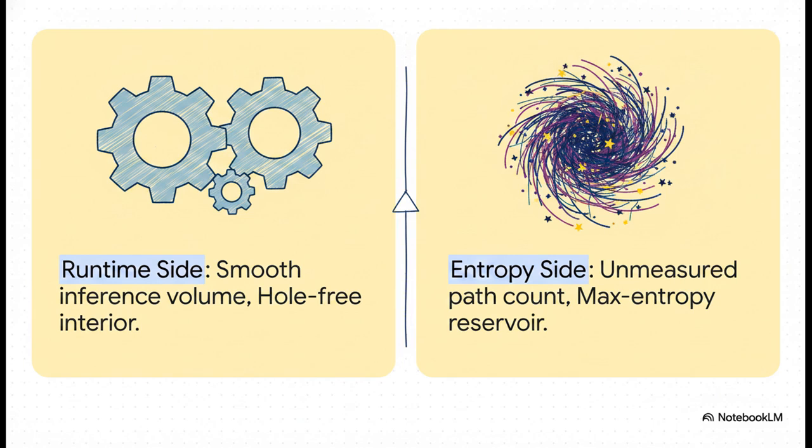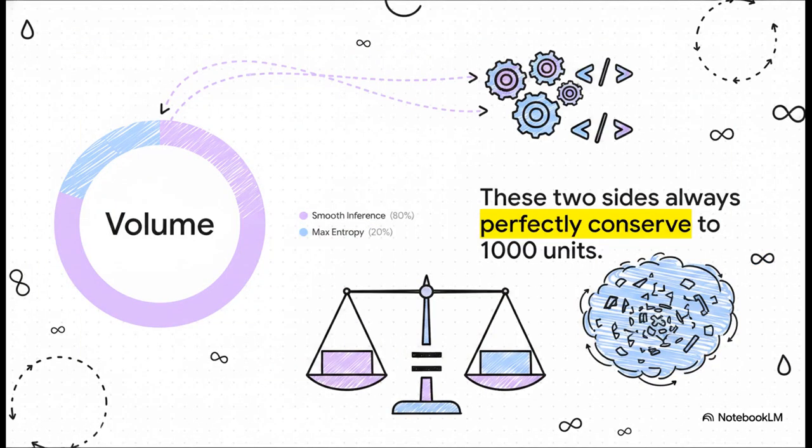Over on one side, you have the runtime. This is the active side of computation, a totally smooth, hole-free volume where logical inference actually happens. On the flip side, you have the entropy, the void. This is the vast, unmeasured reservoir holding all the possibilities that simply haven't been taken yet. Together, they form a perfect dual description of reality. The mathematical source measures this relationship using units called per thou, basically parts per thousand. In the specific coding session analyzed here, the smooth inference volume consumed 800 per thou, while the max entropy reservoir held on to the remaining 200 per thou. And here's the kicker. These two sides will always perfectly conserve to a total of 1,000 units.